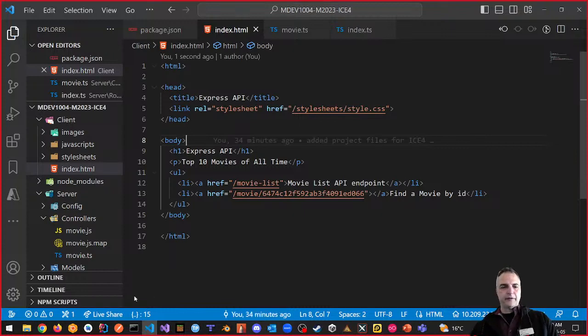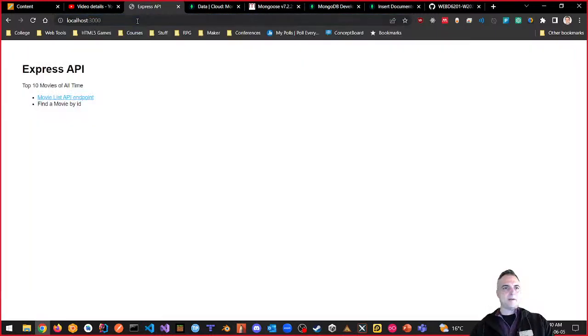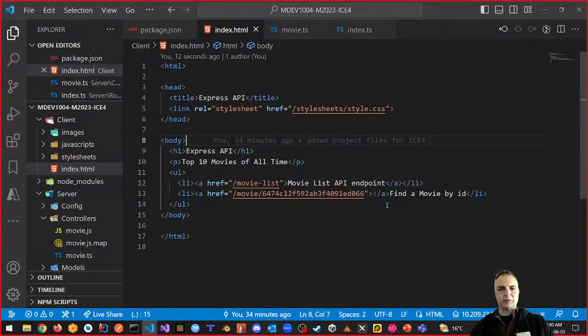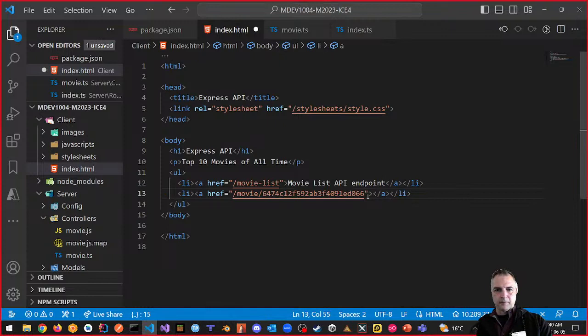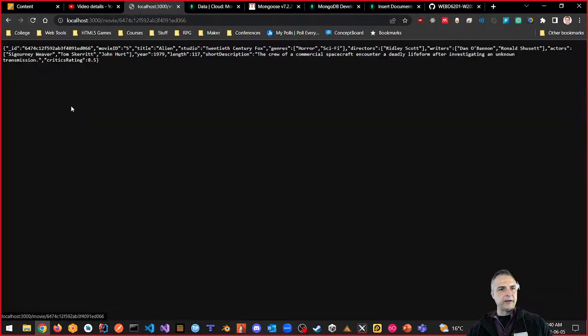Save. And if I go back out to localhost 3000, then we have nothing. We have to make an href here. This is the link that we want: movie slash. So why isn't this link working for us? Because we put it in the wrong place. This should be right here. And we'll refresh. There we go. And if I click onto it, we should see the movie. And there it is. So it kind of works.